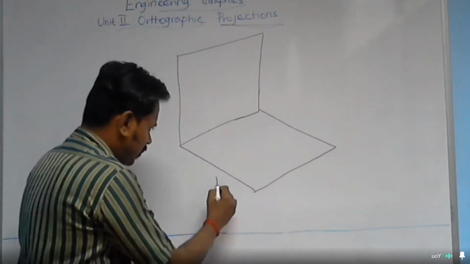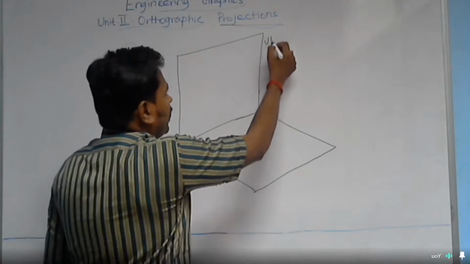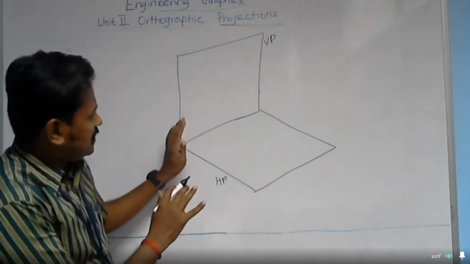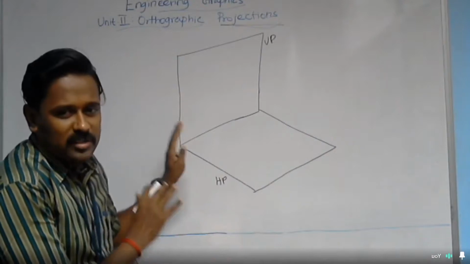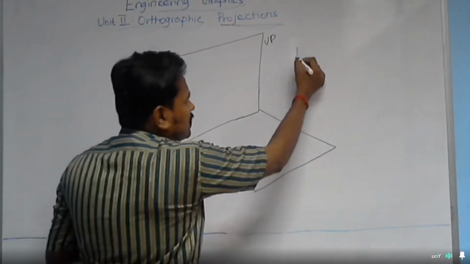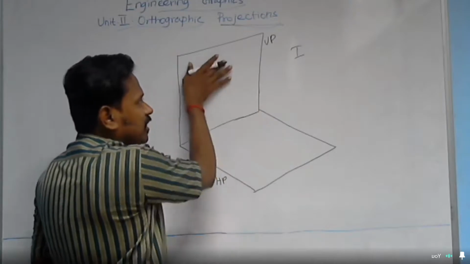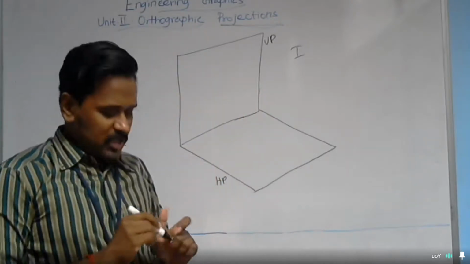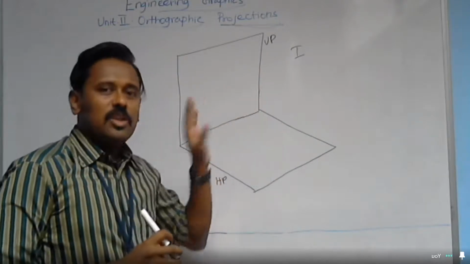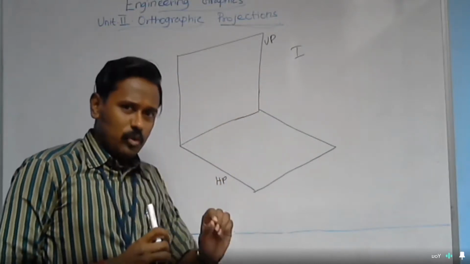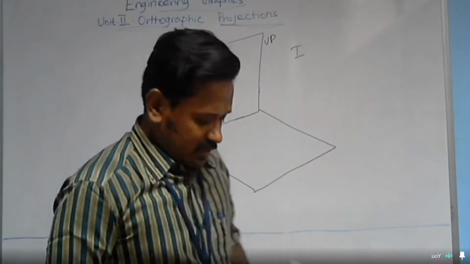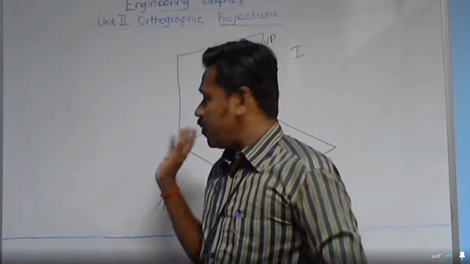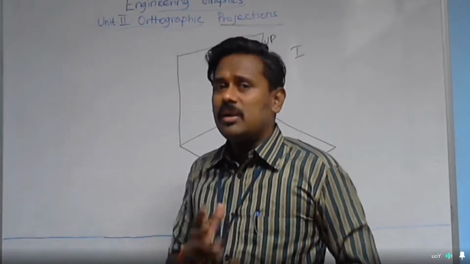The horizontal plane and vertical plane. So that space, simply by seeing it you can identify which quadrant it is. It is the first quadrant, above the horizontal plane and in front of the vertical plane. If an object is placed in this space, you can draw its front view and top view. And this orthographic projection is what we are going to do as multi-view projection.